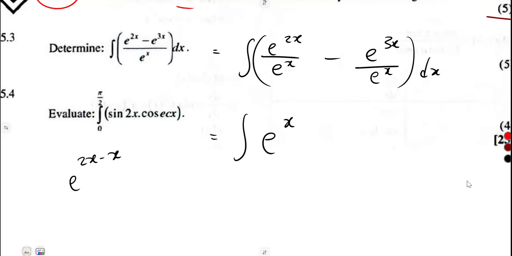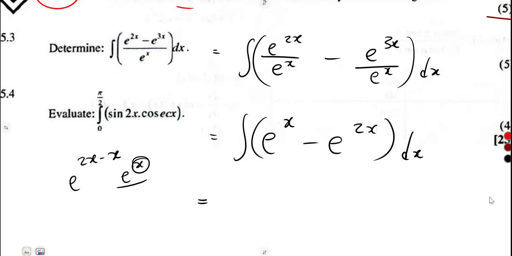3x minus x, and that's going to be e to the exponent of what? 2x. You subtract your exponents, then you can integrate. Remember the integral of e, it is e over the first derivative. So e to the exponent of x over the first derivative of x, which is what? Which is 1. So it is going to be e to the exponent of x.